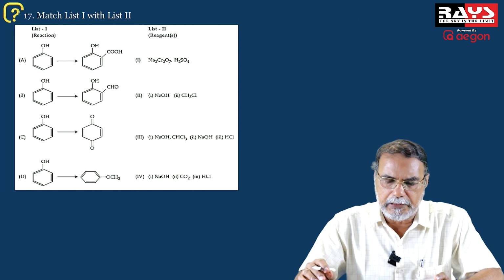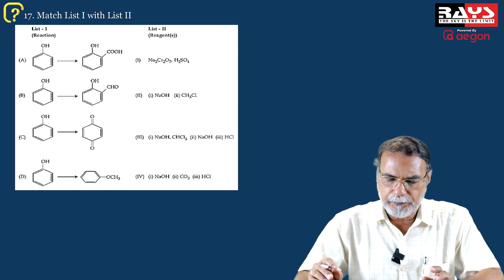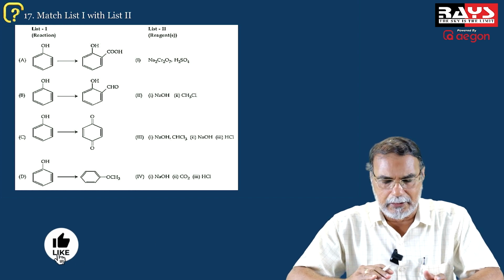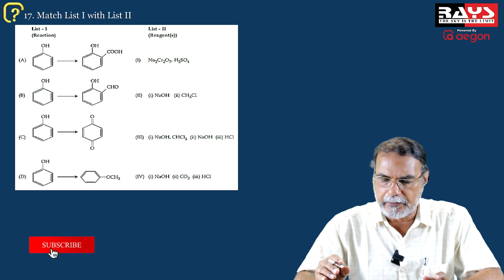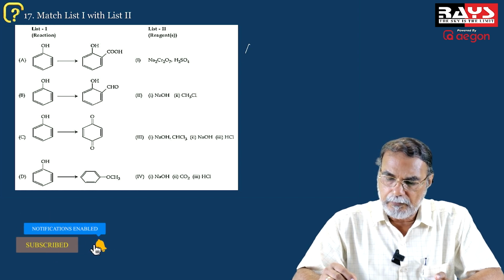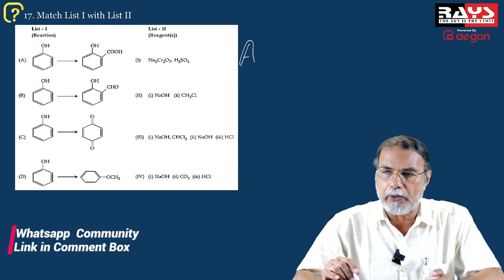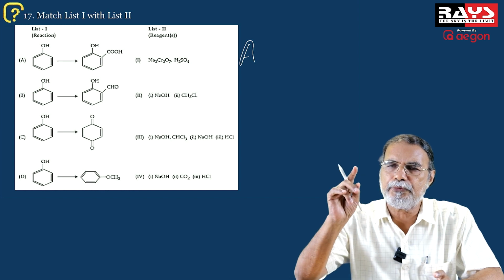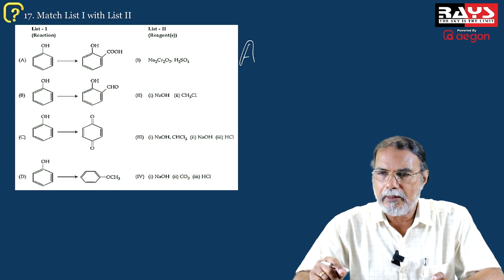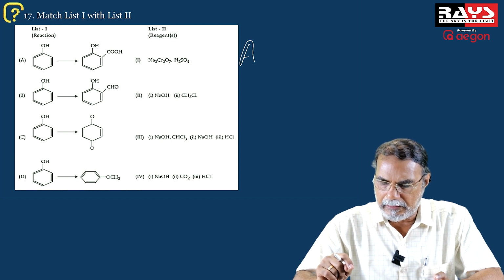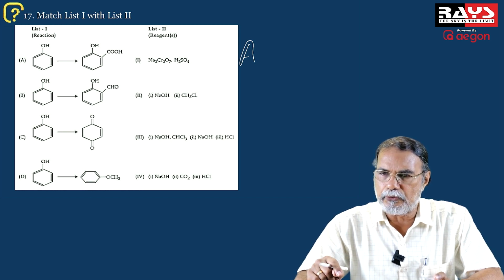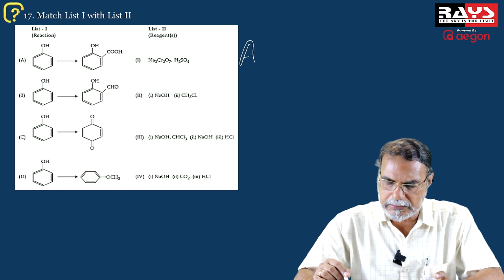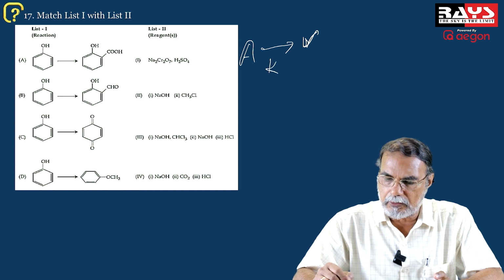Now coming to the next question, it is from organic chemistry. You are given certain conversions in list 1 on the left, and you are given the corresponding reagents on the right. Of course, A is conversion of phenol to salicylic acid. Phenol to salicylic acid, you will be reminded of the reaction called the Kolbe reaction, where the reagent is alkali, carbon dioxide, and the salt formed is decomposed by acid, HCl, to give the product. So A is correlated to 4, that is the Kolbe reaction.